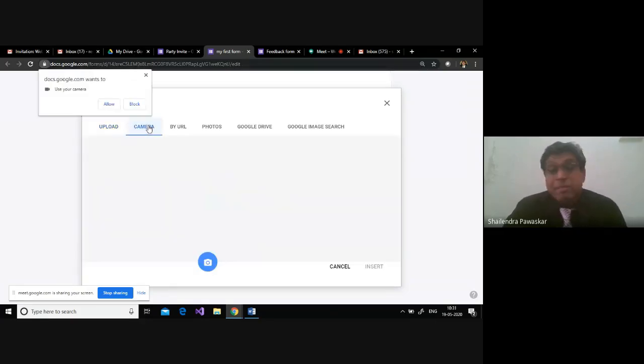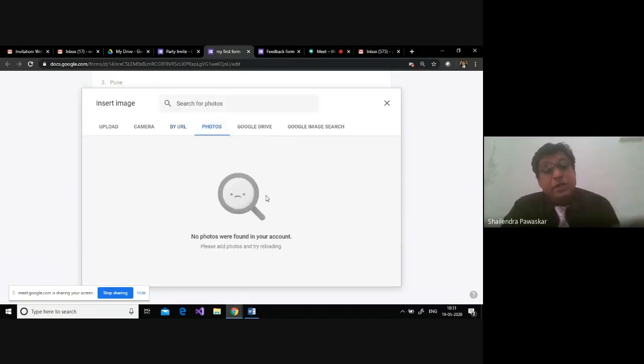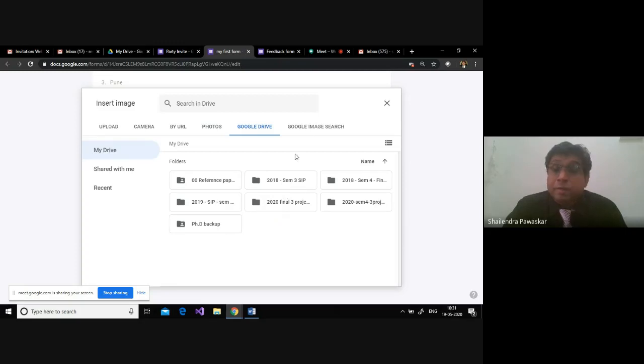You can even use a camera, which will allow you to take your own clip. You can also post it by URL. If you have a URL of that particular image, if you are getting an image from Google Drive or an online search, you must have saved a URL. You can add it. You can also use a photo from your account. Your Gmail account and your Drive may have photos, and all the photos listed in your Drive will come up here, right?